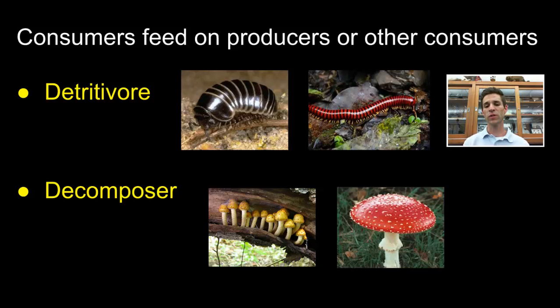And decomposers are similar. For example, most fungi are decomposers, and they also feed on dead and decaying organisms, but they have a little bit different process. They actually have to digest and break down the dead and decaying material into its component chemicals, and then the fungi simply absorb those chemicals. So the difference between a decomposer and a detritivore is a very small difference. But remember, detritivores are actually eating the dead and decaying organisms directly, and the decomposers actually have to change the dead and decaying material chemically before they can actually absorb it and use it as an energy source. But they're still consumers, even though they're not eating organisms that are alive.